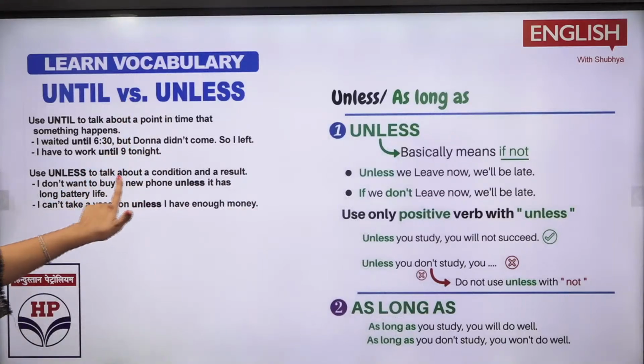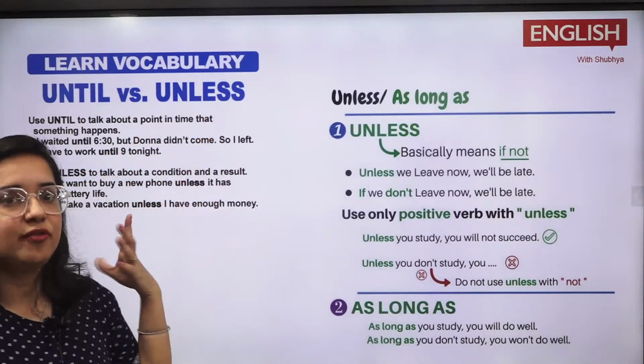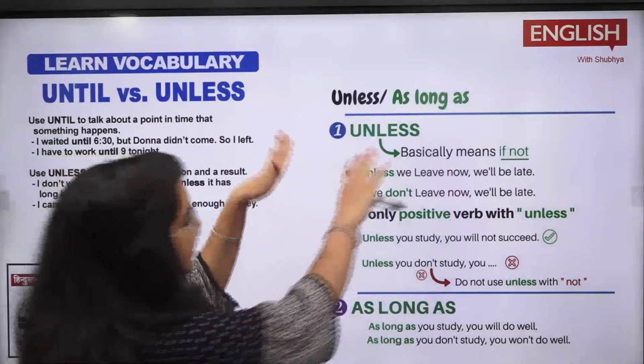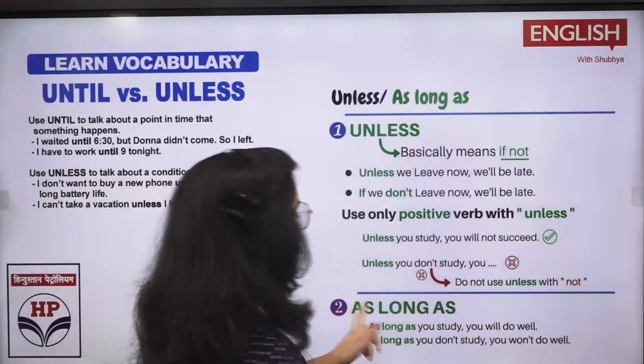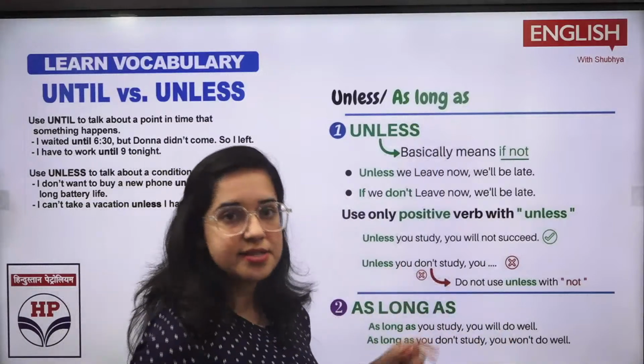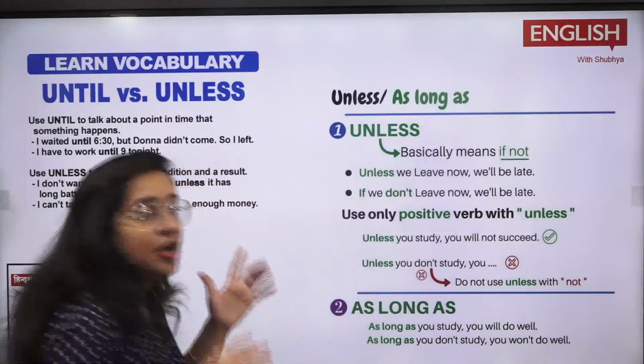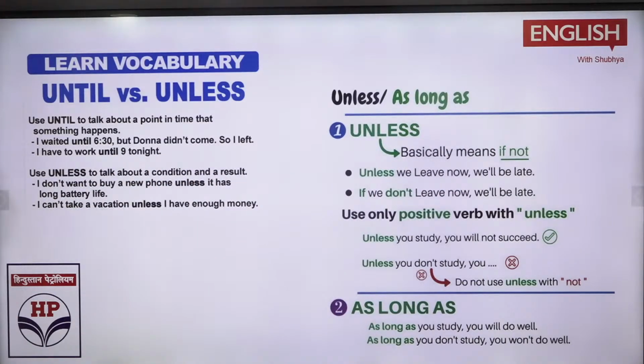Until is for basically a time period, and unless is basically for a condition, or you can say for a result and all that, right? So again you have unless is there, as long as you study, you will do well. ठीक है, जब तक तुम पढ़ते रहोगे तब अच्छा होगा, unless again a situation. So this you need to understand, which of the words and which of the things you need to practice.